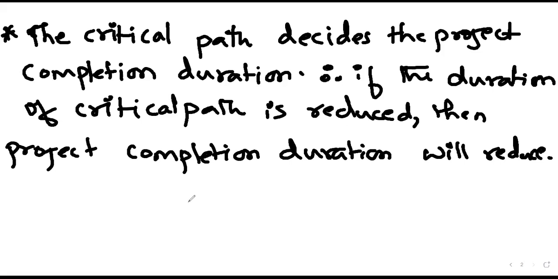Since we want to reduce the critical path, we will list all the critical activities, and the critical activity which costs us less will be considered for reducing the activity duration. So the duration of the critical path has to be reduced. If you have to do that, then we have to list all the critical activities first, and we select that critical activity that has the least incremental cost.